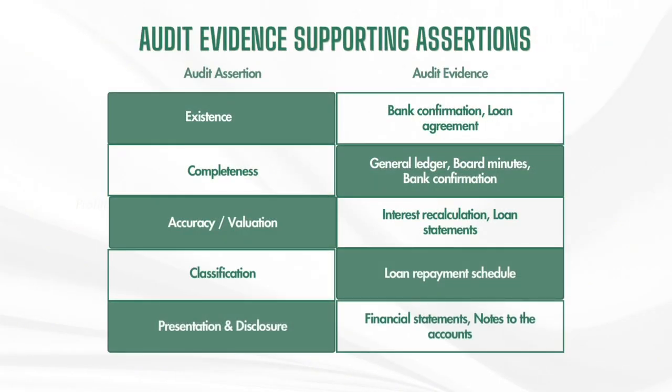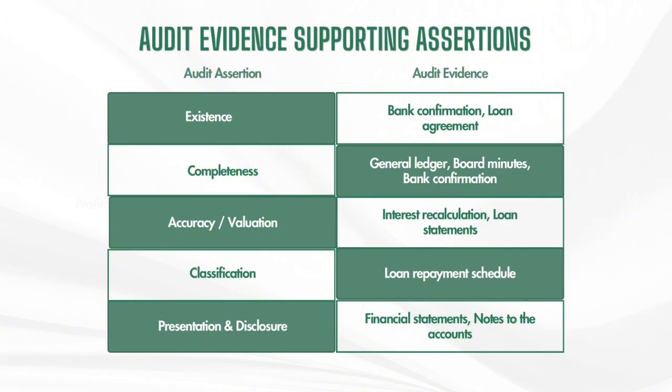Audit evidence supporting assertions. Different types of audit evidence are collected to support each audit assertion. For the existence assertion, the auditor uses bank confirmation and loan agreement to verify that the liabilities actually exist. For completeness, the auditor compares the general ledger, bank confirmation, and board meeting minutes to ensure that all liabilities have been recorded. For accuracy and valuation, the auditor recalculates the interest expense and reviews loan statements to confirm that the recorded amounts are correct.